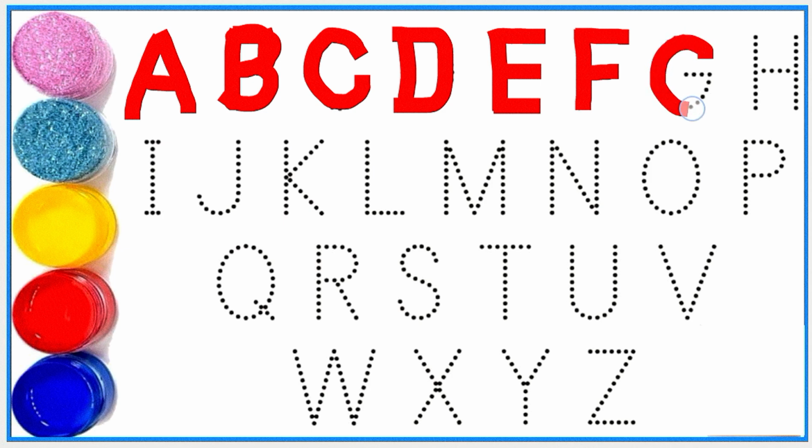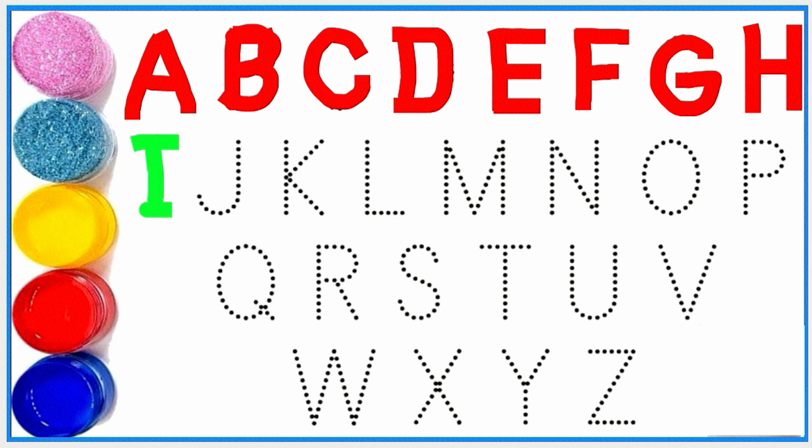G for goat, G for gorilla. H for horse, H for hen. I for ice cream, I for igloo.